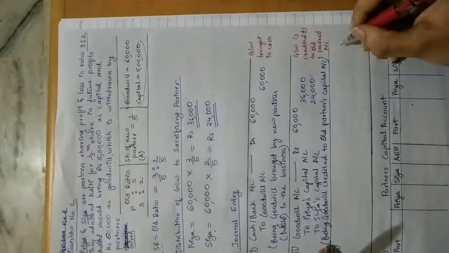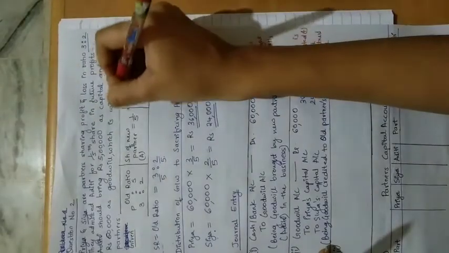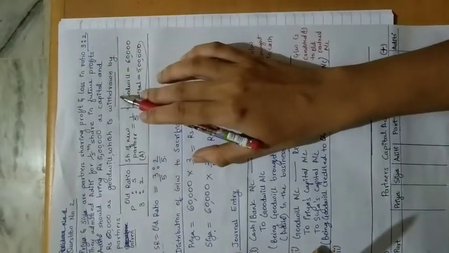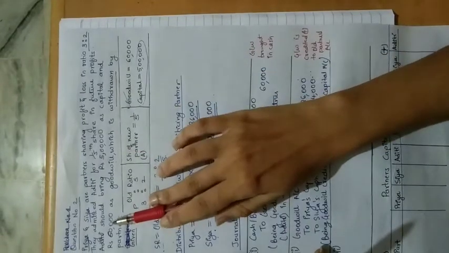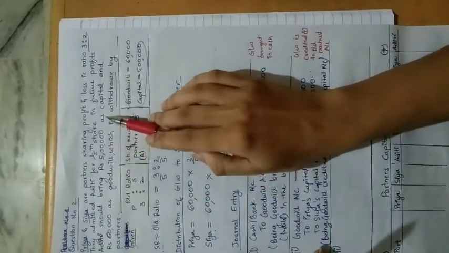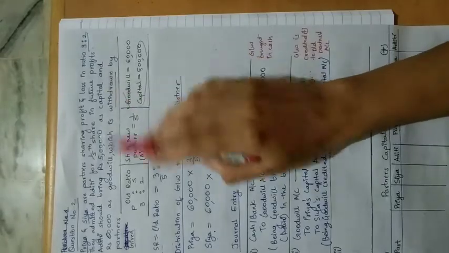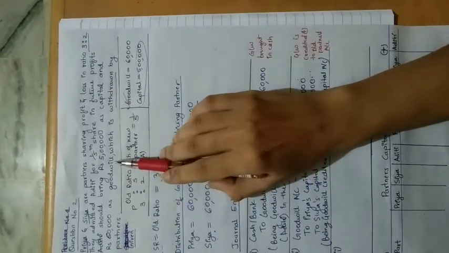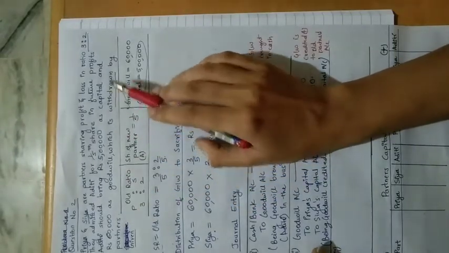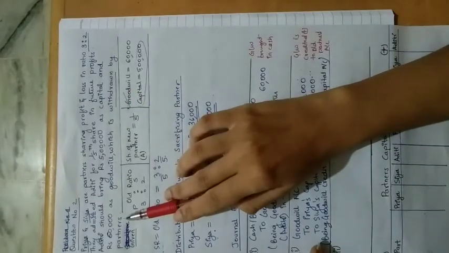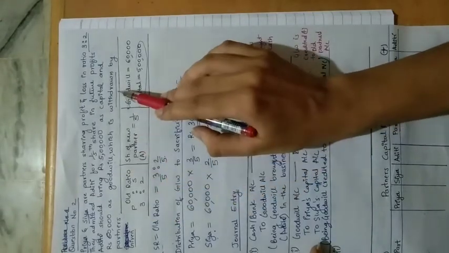And the third entry is the withdrawal entry, because in this question what they told to us, Aditi should bring 5 lakh as capital and rupees 60,000 as goodwill, which is withdrawn by partner. Okay, this is to be withdrawn.